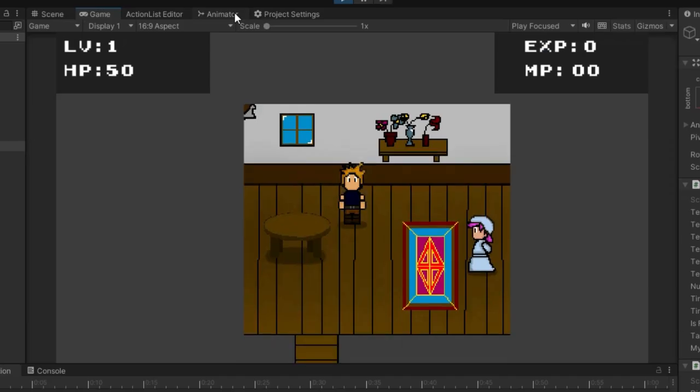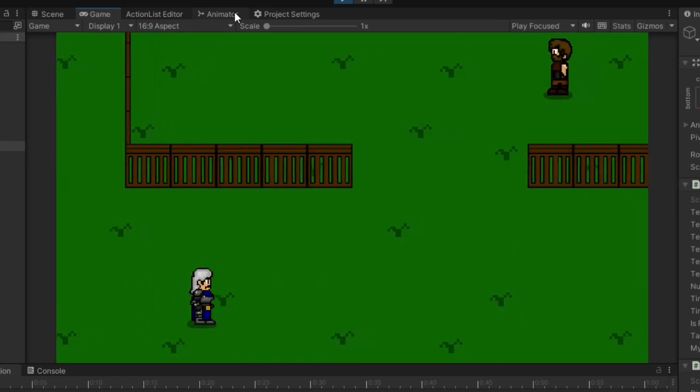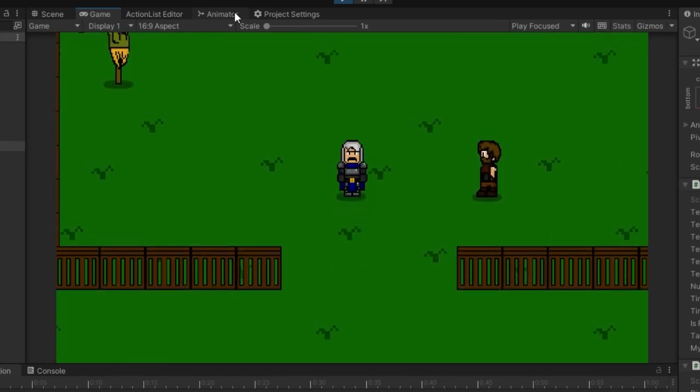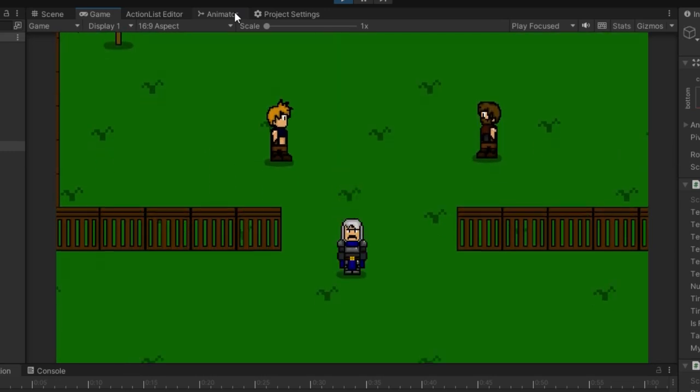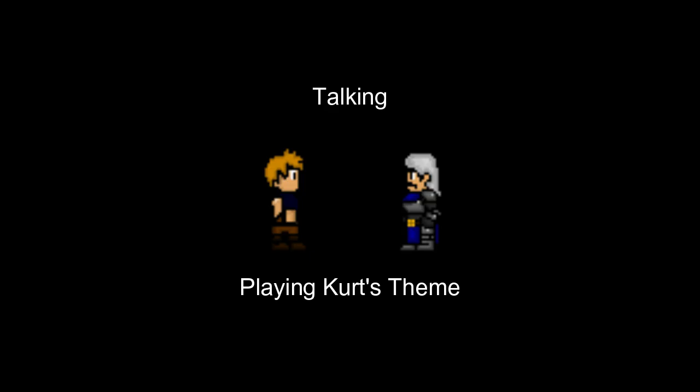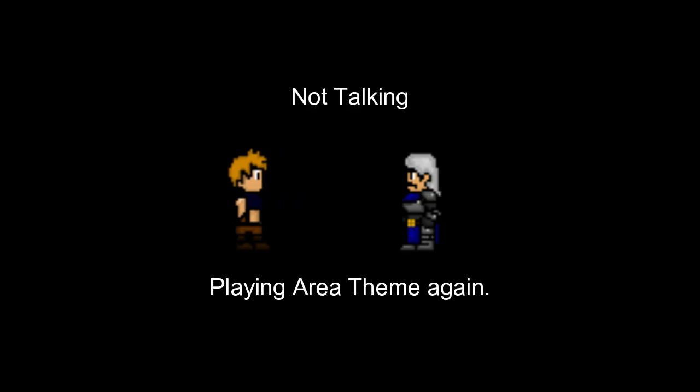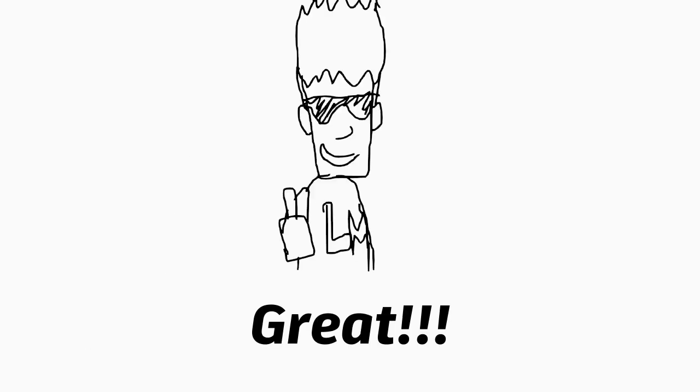Now, I can walk over into the trigger, which will turn on Kurt, and he'll walk over, and the cutscene will play out, and then he'll walk away, and you go back to playing. Then I made it play his theme when you're talking to him, and then go back to just the normal background music when he walks away. Everything is working just great.